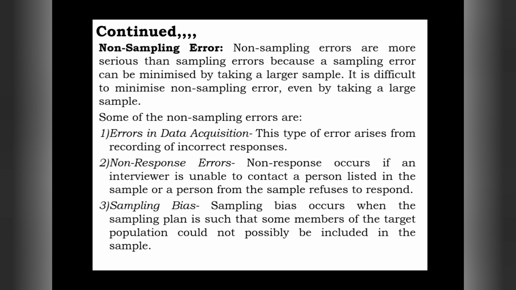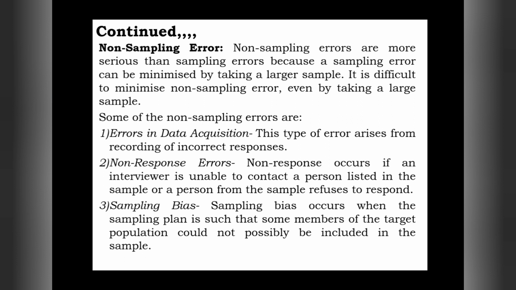Non-response occurs if an interviewer is unable to contact a person listed in the sample, or a person from the sample refuses to respond. We find this kind of non-response error while we conduct the survey.